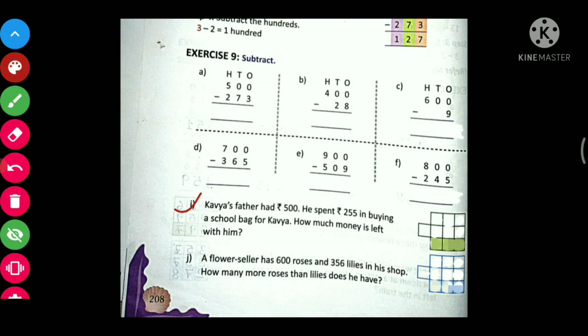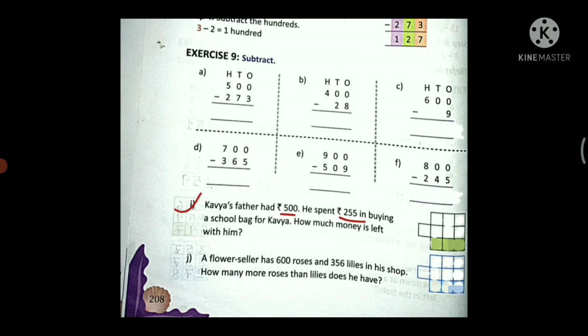Kavya's father had 500. He spent 255 in buying a school bag for Kavya. How many money is left with him? So 500 rupees is with Kavya's father. So he buy this much, the cost of the bag is 255. So we have to find the money that is left with him. Okay, so now we'll subtract 255 from 500.